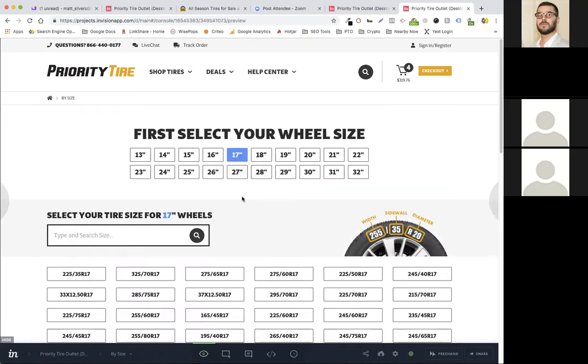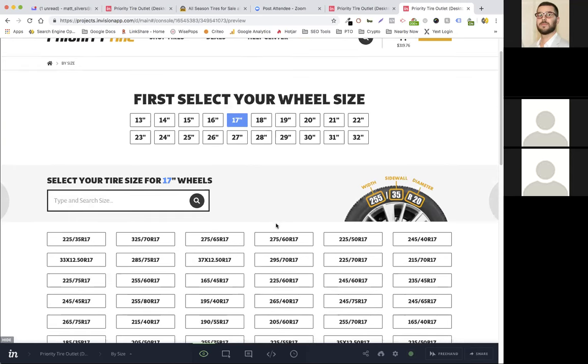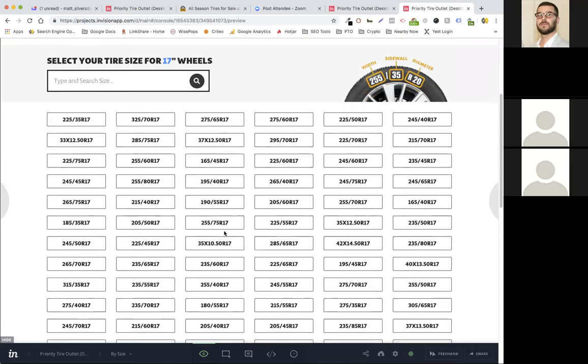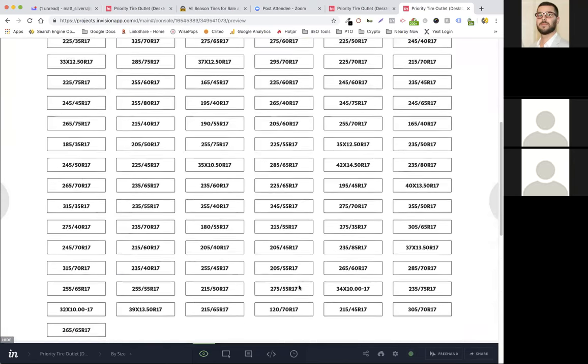Okay, so currently we have this other search by size category. Currently on the site, we're using this draggable widget thing. We're getting rid of that draggable widget and making it just more simple. So 17-inch, this is just a category page powered by SearchSpring, but again, it works as well on BigCommerce, just showing the subcategories. The parent category is 17-inch. The child categories are all these sizes of 17-inch tires.